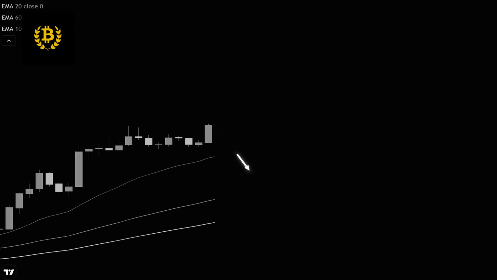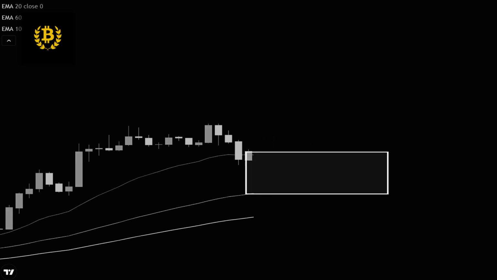Confirmation. Wait for the price to cross above the upper line. This confirms a high probability trade. In our chart, the price has just crossed above the upper line, signaling a buy opportunity. Set your stop loss at the middle line and your take profit at 2 times the stop loss distance. Let's see how this trade performs. This trade turned out to be profitable in just a few minutes. What an amazing scalping strategy.